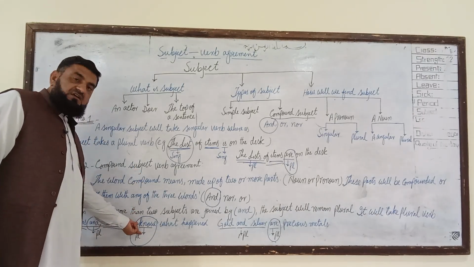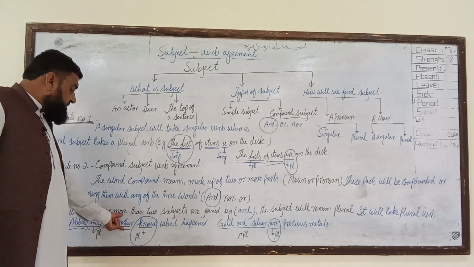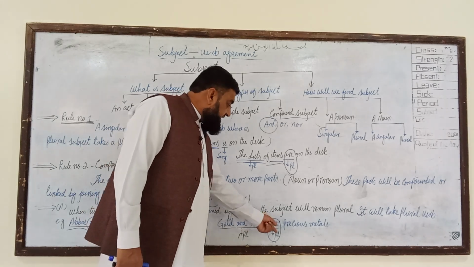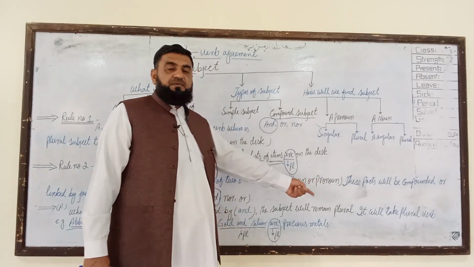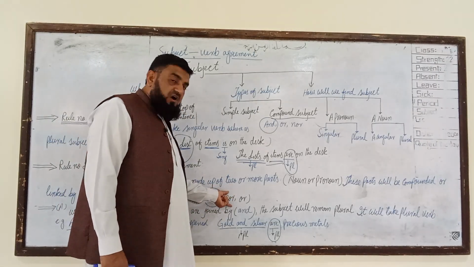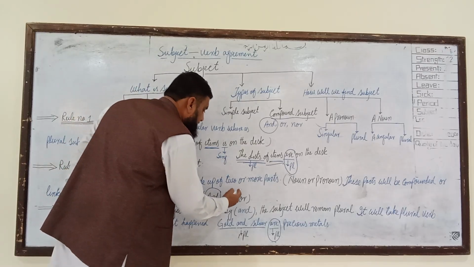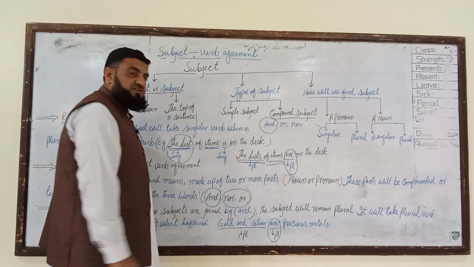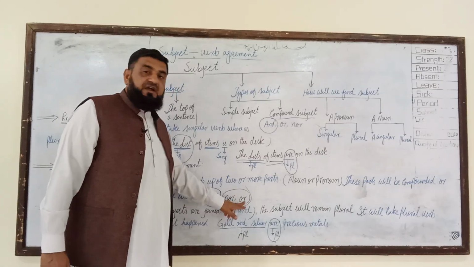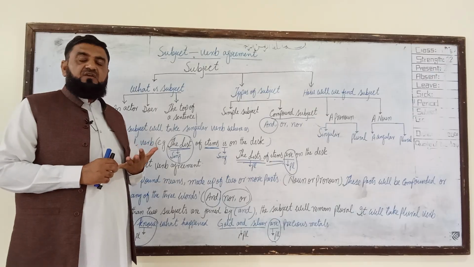When two singular nouns are joined by or, the subject will remain singular and it will take a singular verb as well. So the example is, Abbas or his brother knows what happened. Gold or silver is a precious metal, not are a precious metal, because that is joined by or, and when it is joined by nor, the same will be. Nor and or have the same rules. So your subject will remain singular when they are joined by nor or they are joined by or.